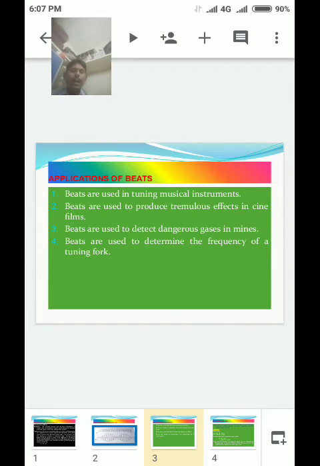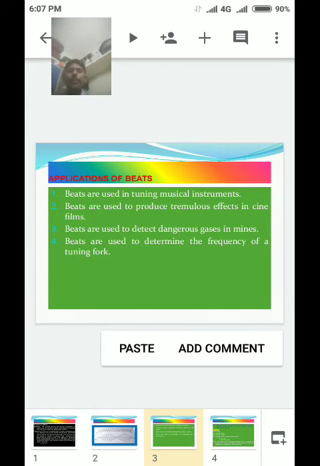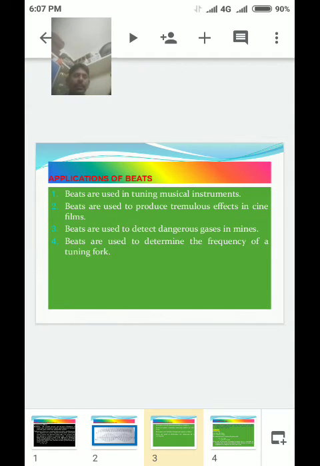As long as the air in the mine is uncontaminated, both pipes remain in tune. If the air from the mine contains dangerous gases,